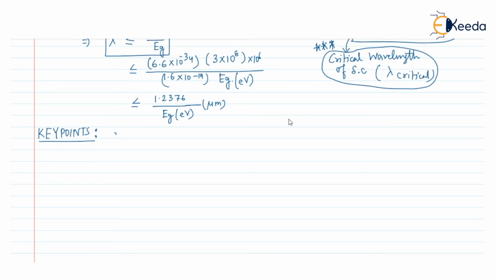The first key point that should be remembered is the wavelength of visible light. Generally, the wavelength of visible light is from 0.38 micrometer to 0.76 micrometer.